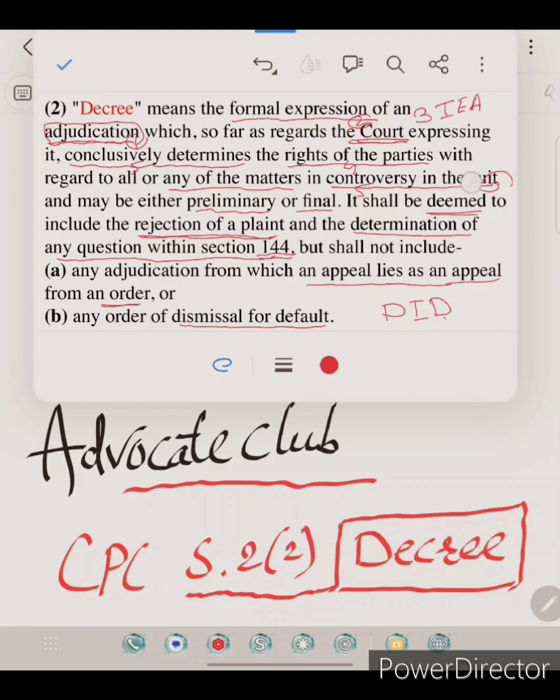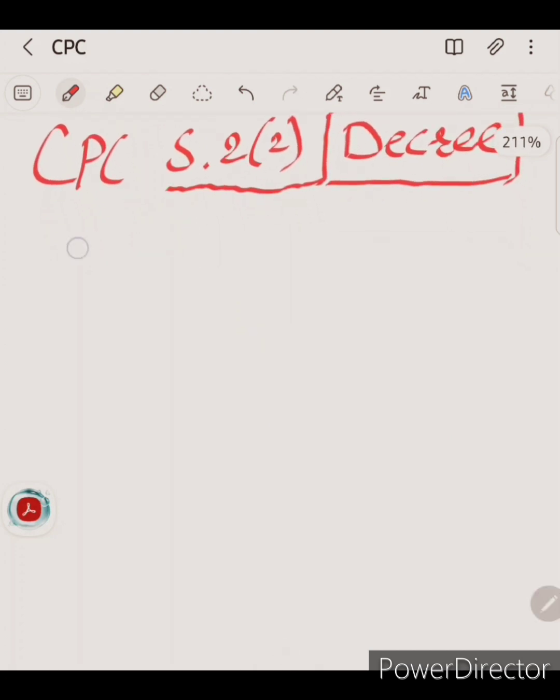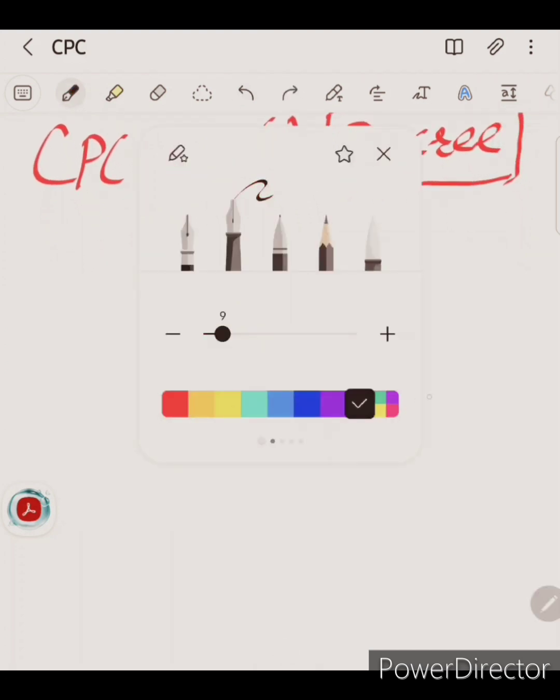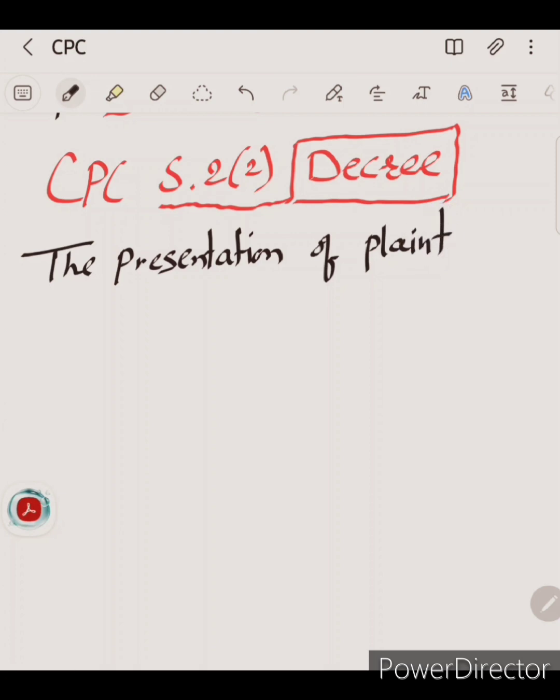And suit. What is a suit? Suit is not defined in the CPC. But in the Hansraj Gupta versus Official Liquidators case, the Privy Council held that suit means a civil proceeding instituted by the presentation of a plaint to the proper authority. It is decided by the Privy Council in that case law.